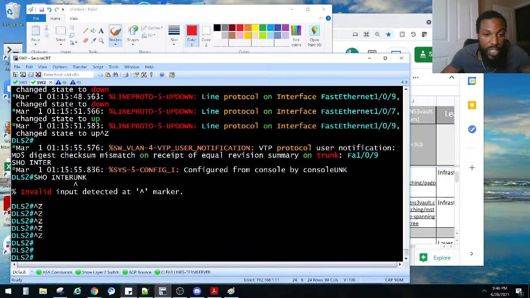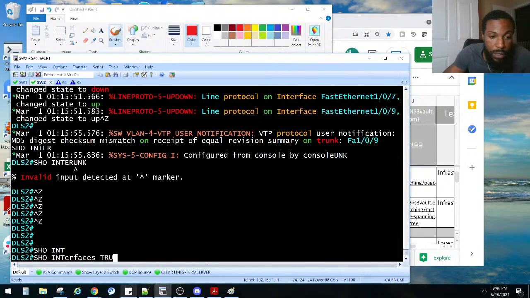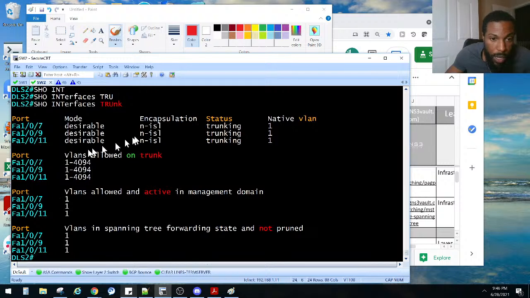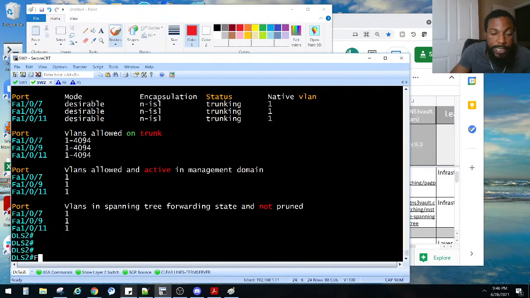Probably because of the password. I don't remember. Let's see. Show interfaces trunk first of all. Good. We're trunking on all these ports now. So 107, 9, and 11. So now all of these guys are trunking. So he's trunking, and he's trunking. But we have an issue on 109. What is that? Let's do a show VTP status and see what the issue is.